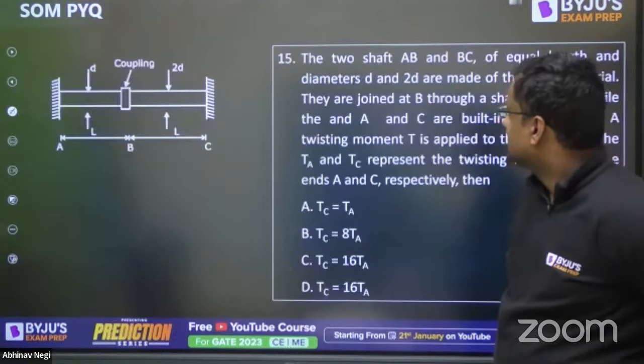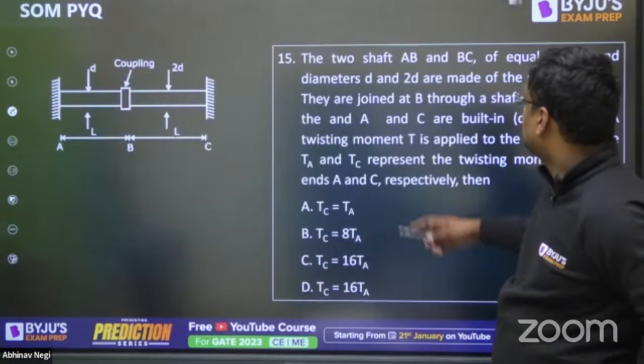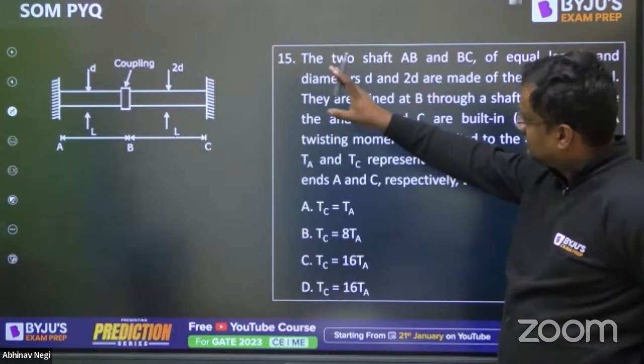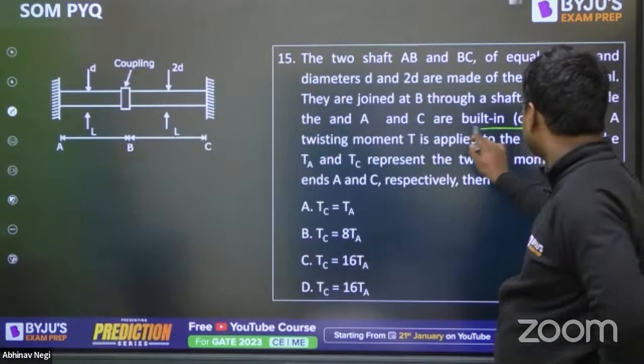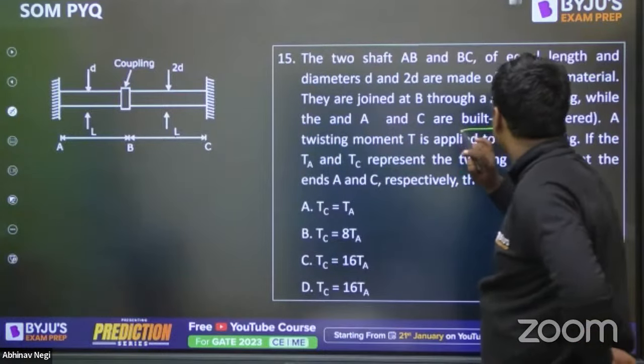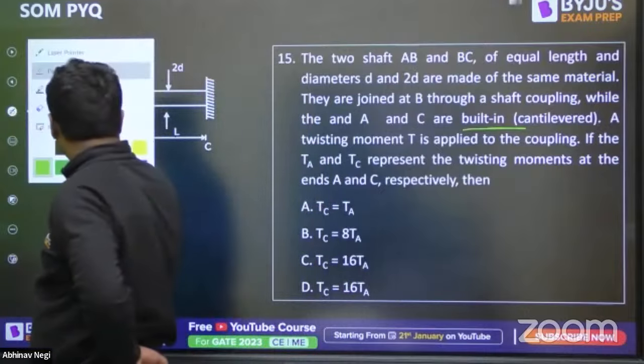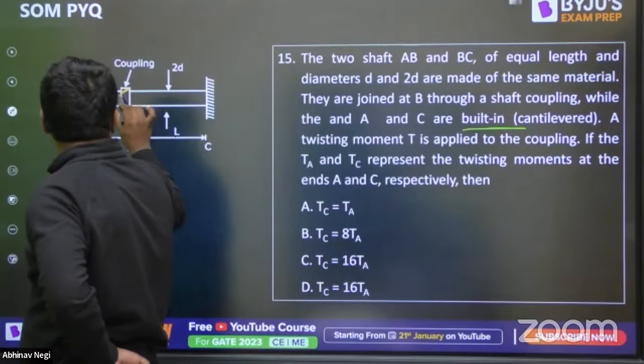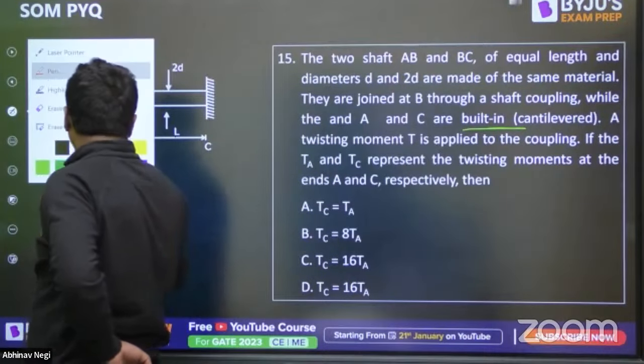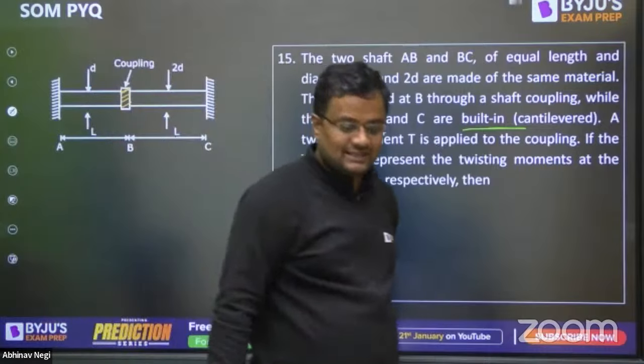Okay, just kidding. So the two shafts AB and BC are there. Of course, A and C are cantilever, built-in supports, and they are joined by a coupling here. Now, what does coupling mean? Can you please let me know? What is coupling? What is coupling?